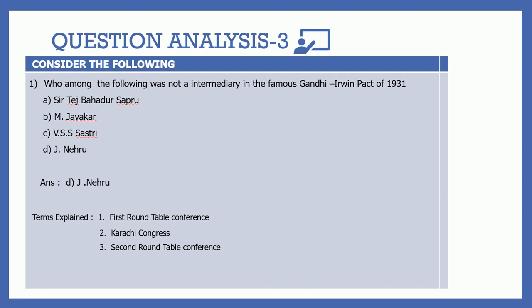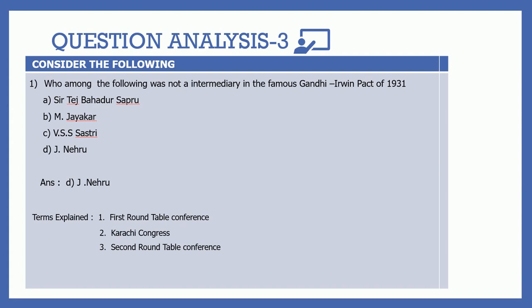So that happened in the case of the Gandhi-Irvine Pact, that is in March 1931. The British government unconditionally released Gandhi from jail, and it was brokered by these 3 people. And also, in March 1931, the Karachi Congress session of the Indian National Congress endorsed the Gandhi-Irvine Pact. That is the second term I have explained. So the Karachi Congress actually endorsed the Gandhi-Irvine Pact.